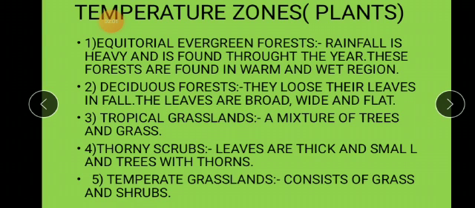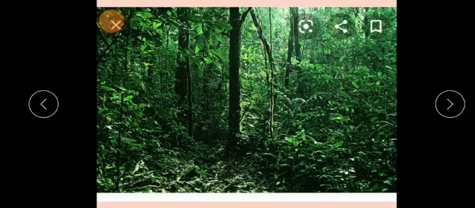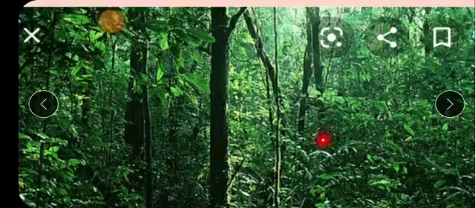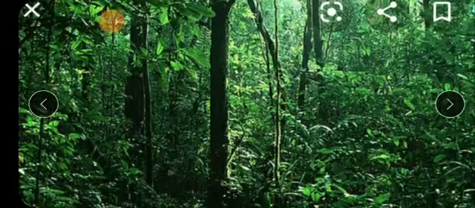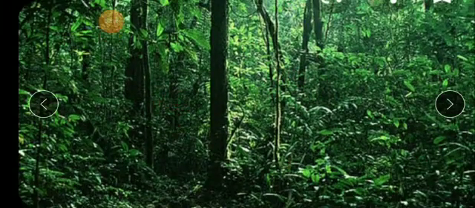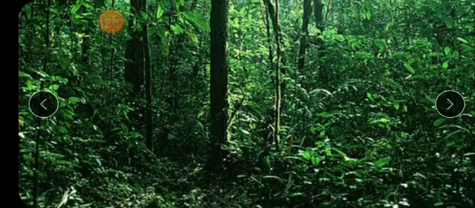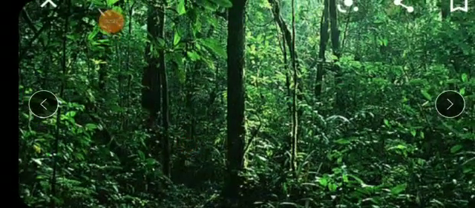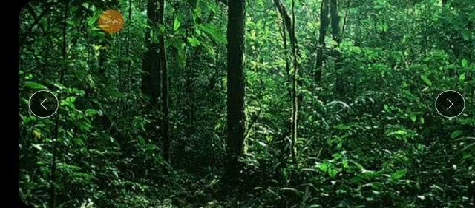This climate is perfect for the growth of tall plants and huge trees. That's why you will always see greenery here. See how dense the forest is, because the rainfall is heavy and the weather is warm. So they are called equatorial evergreen forest.